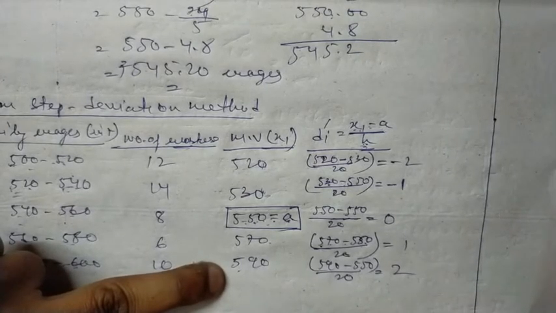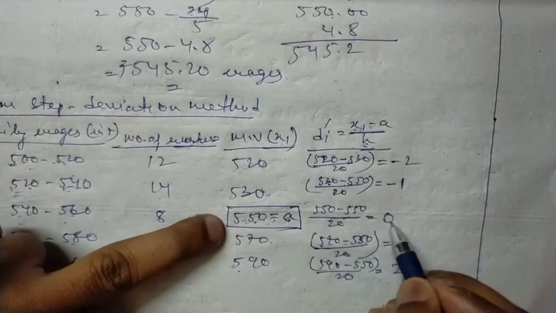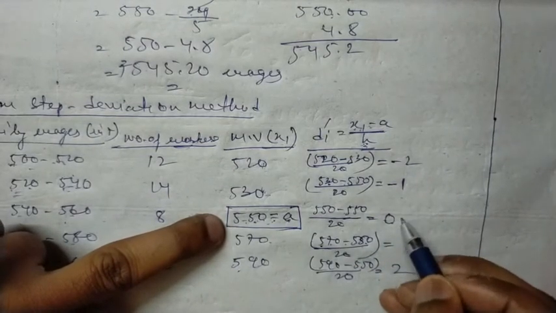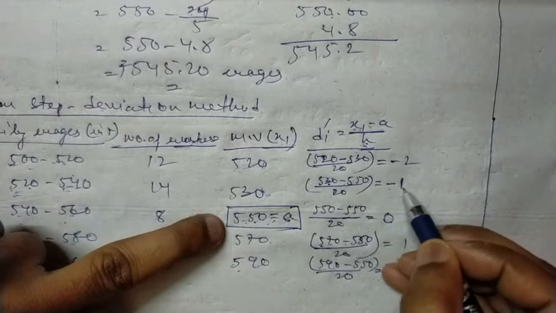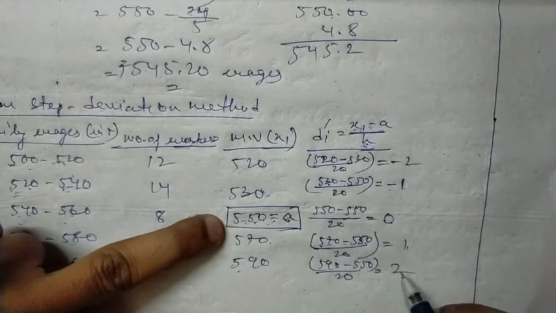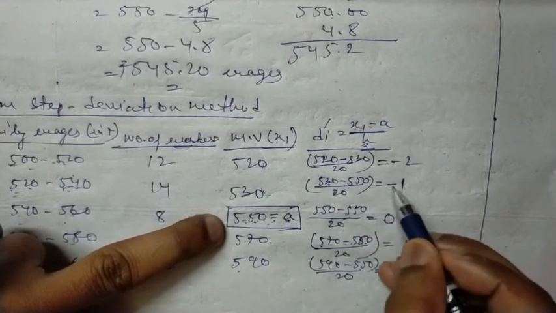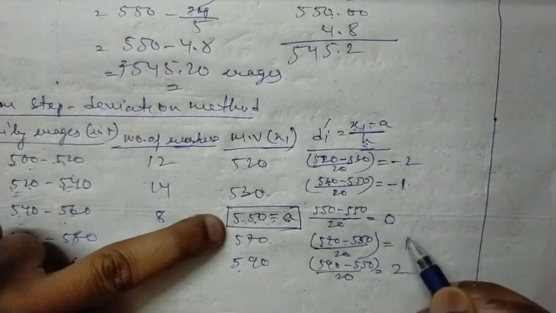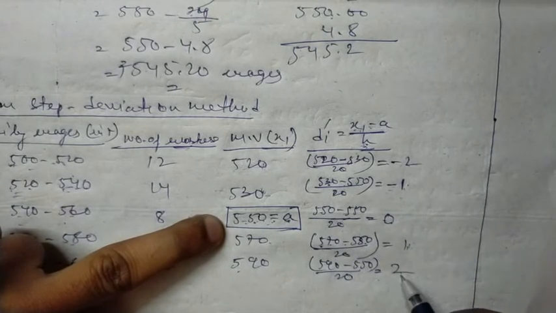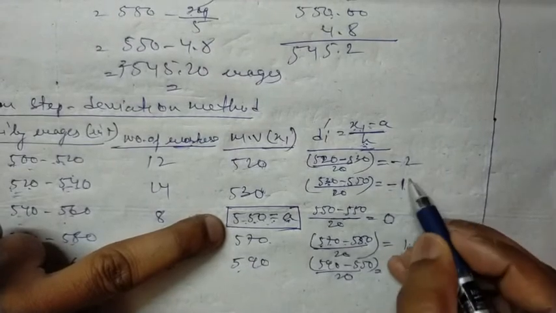In step deviation, what you have to do is write 0 here. Above it you write minus 1 and minus 2 on the upper side, and downside you write 1 and 2. You will get the right answer. In step deviations you can write directly minus 1, minus 2, and downside positive 1, 2. Even without calculating, you can write directly; the value will be correct.